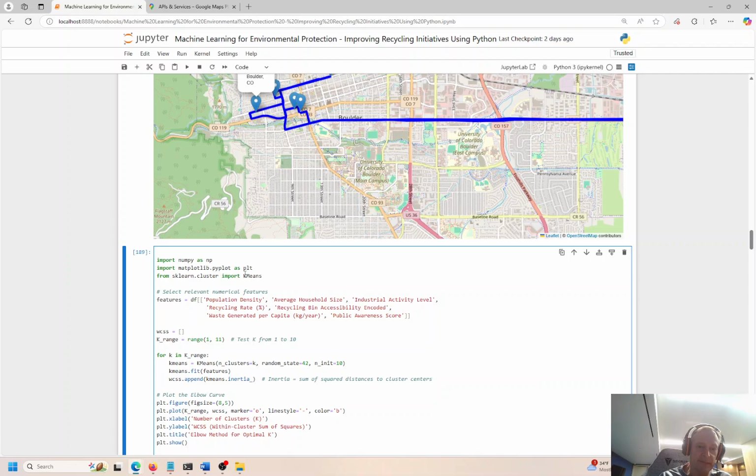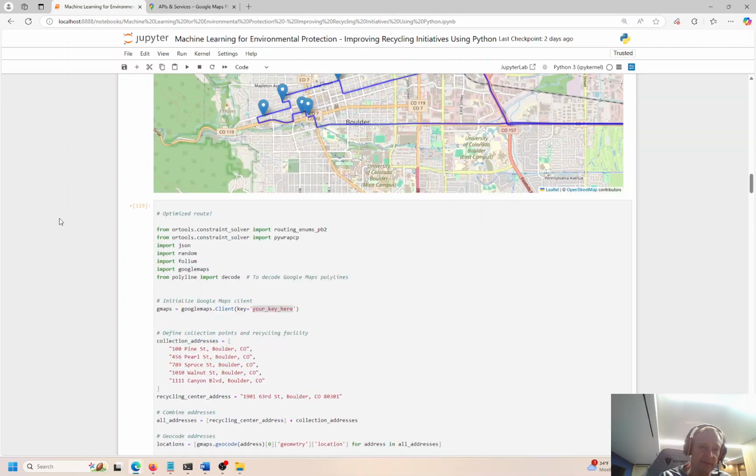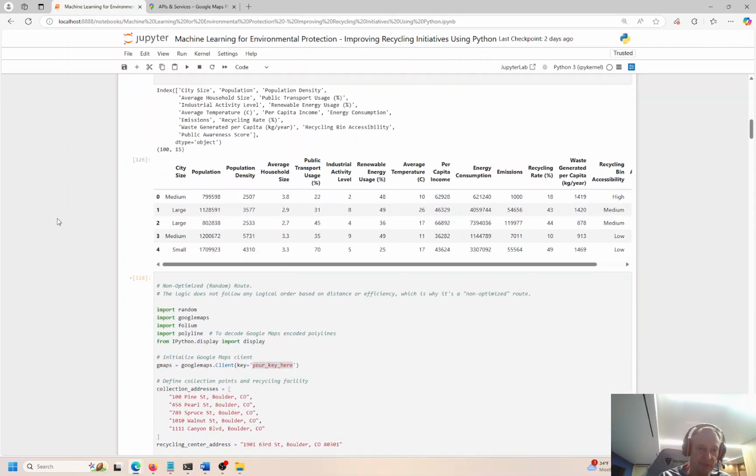So in this example, I want to do some clustering, and I'm going to look at these features right here. These are the independent features. I'm putting this into a variable called features, and this comes from this data frame. I have population density, average household size, industrial activity level. If we go back to the data frame, you'll see all of those over here.